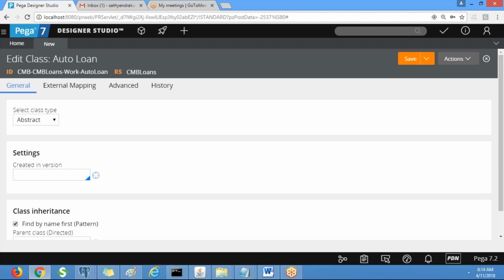Okay, but when you run auto loan you will have a unique ID. Similarly, when you run mortgage you will have some unique work object ID. These are implementation classes or work types, case types we can call it. Okay, and sometimes we may also call these work classes because they generate the work instances.